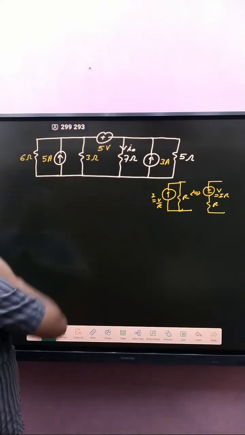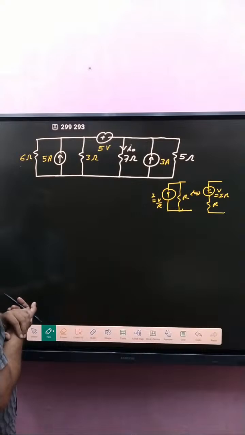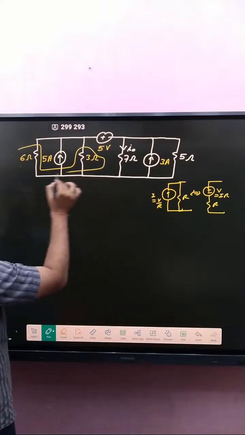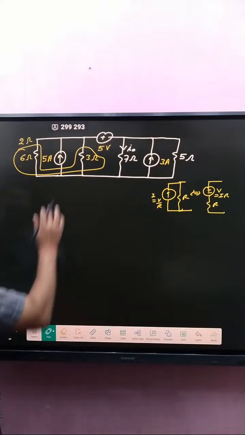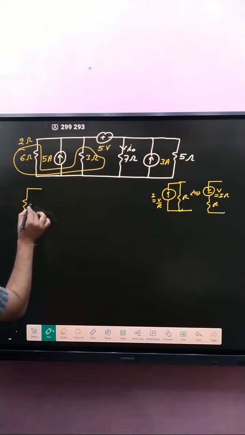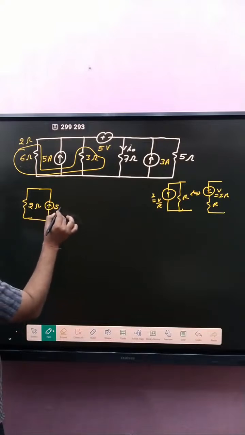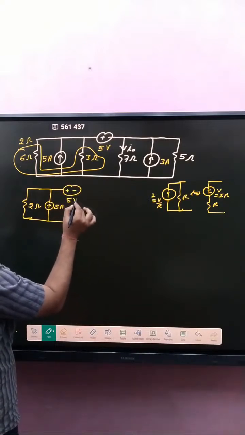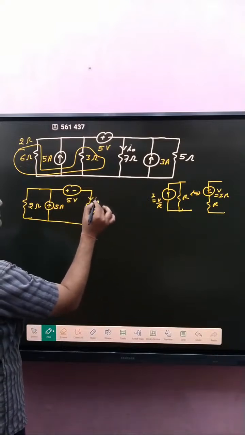these two are in parallel. The combination of 6 and 3, both are parallel, so that is 2 ohm. If the combination of these two, both are parallel, that is 2 ohm. It means you can replace it, if you make another circuit, that is 2 ohm, and that one is 5 ampere, and that one is plus minus 5 volt, and that one is 7 ohm with current I0.